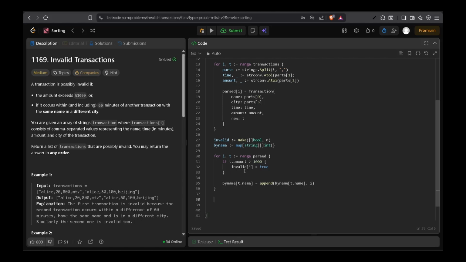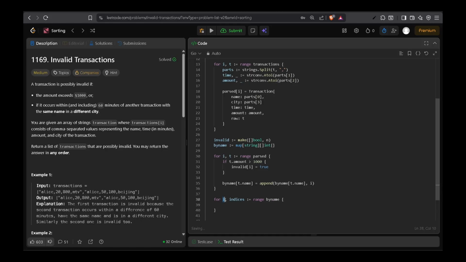And now what we'll do is we'll pass over this byName map. So for i, indices of range byName, right?